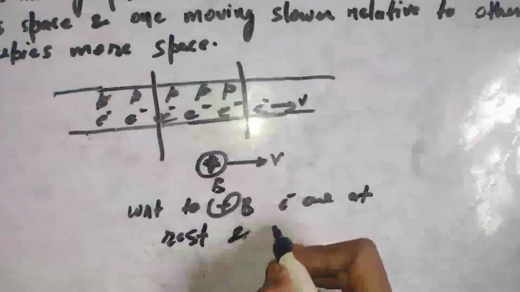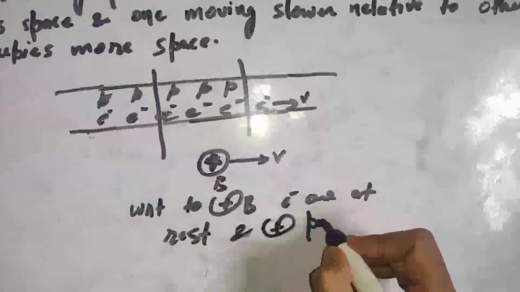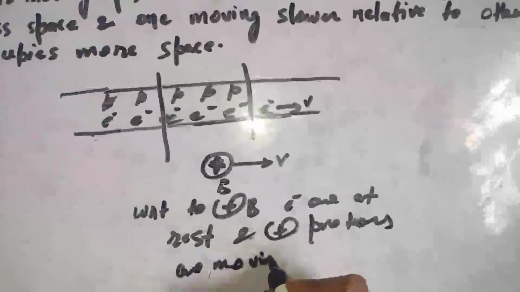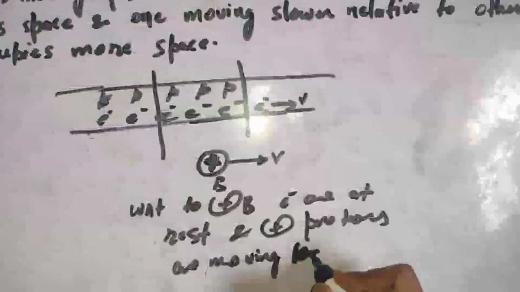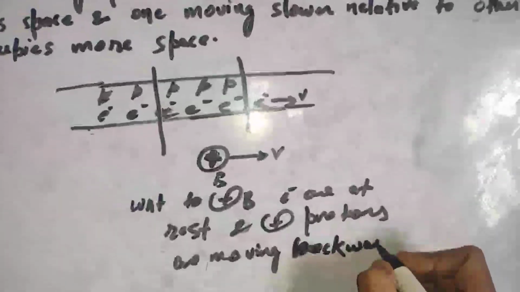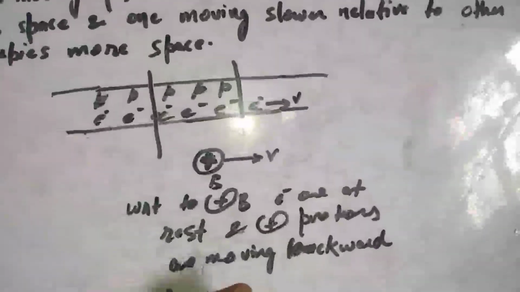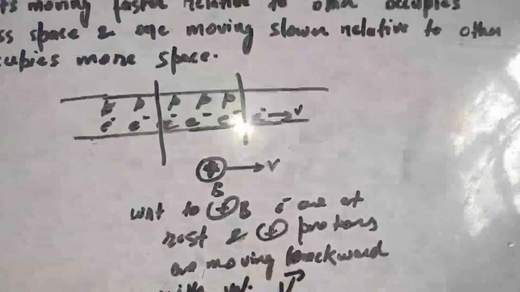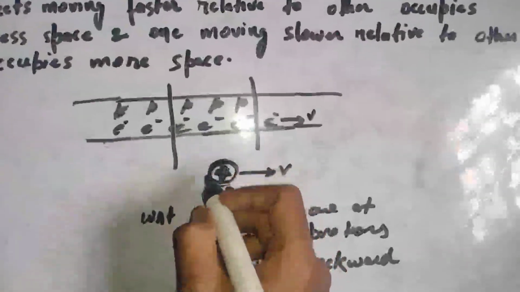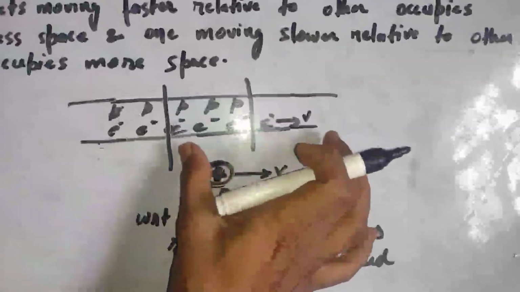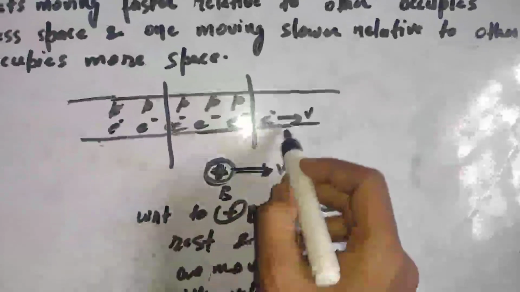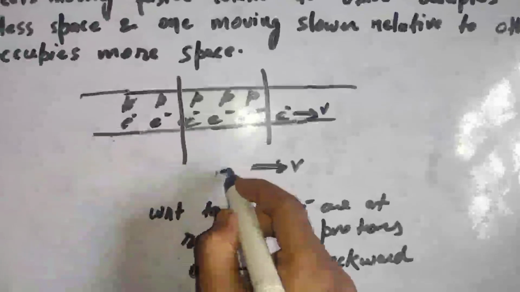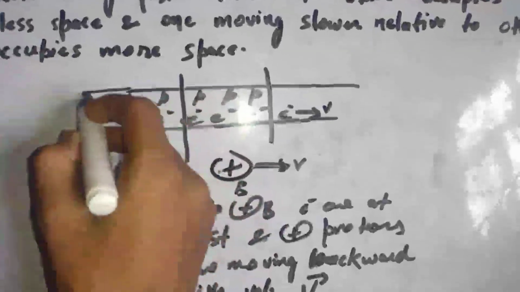Okay, and protons are moving backwards. This is the simple law of relative motion, backward with velocity v. So with respect to this proton, these electrons are at rest, because both are moving in the same direction with the same velocity. But with respect to this proton, these protons are moving in the opposite direction with the velocity v.